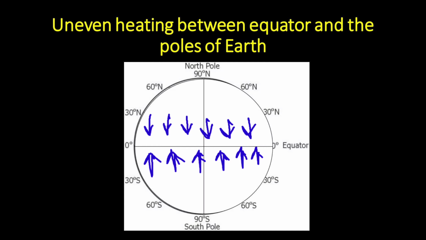This makes the wind blow from the poles of the earth towards the warmer region up to about 60-degree latitudes. Now, we should keep in mind that the winds produced by the uneven heating of the earth between the equator and the poles do not blow in the exact north-south direction, because the direction is changed due to the rotation of the earth on its axis.